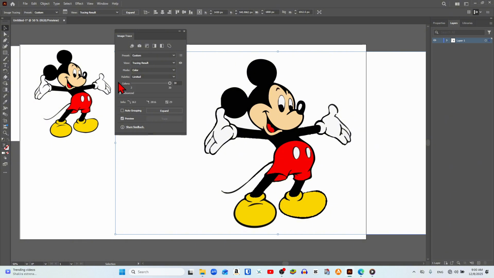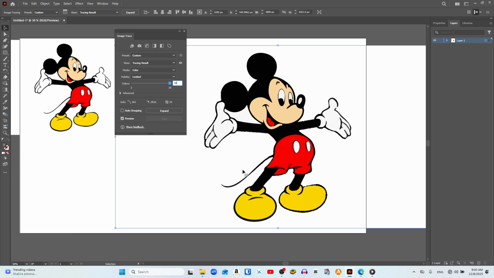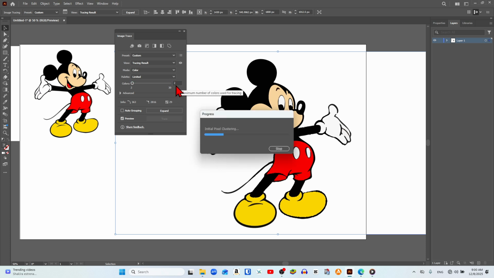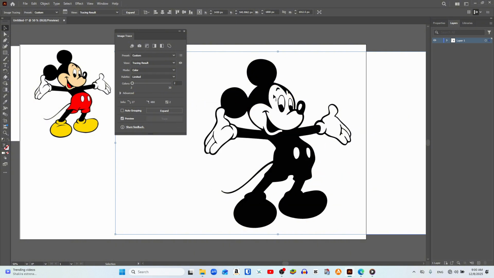Next, we arrive at the central part of the process, the Color section. By default, the system shows the number 30, but to achieve a truly precise trace, we must adjust this figure according to the number of colors we want to carefully preserve in the final image outcome. For example, if we type the number 2 and press Enter, we will immediately see that many colors disappear all at once, almost instantly. To prevent this, it is essential to first identify the number of solid colors we want to keep, considering only the main tones and ignoring minor variations throughout the image.